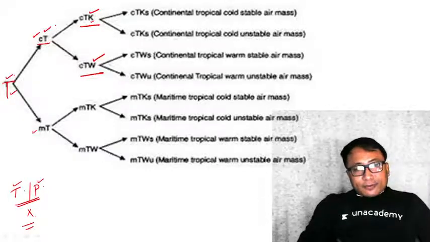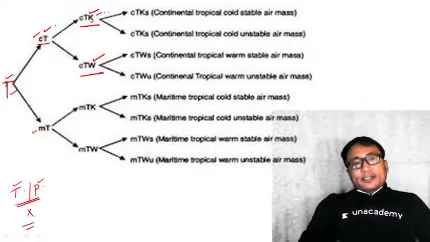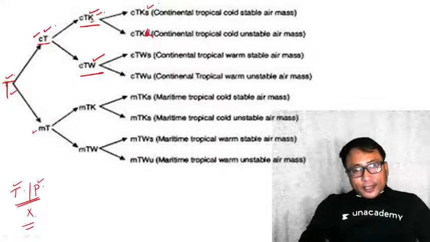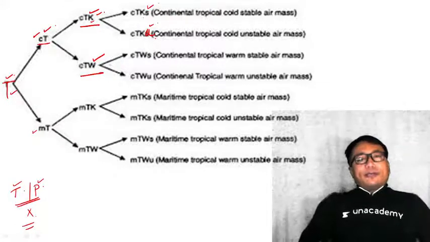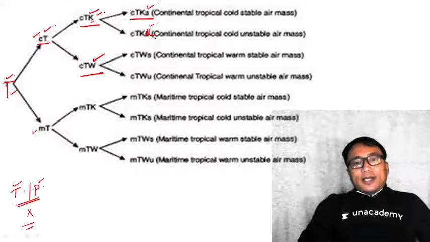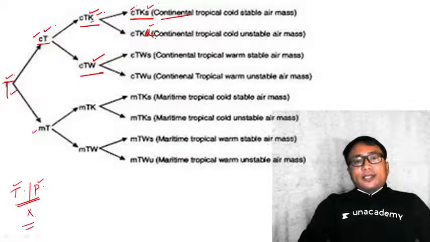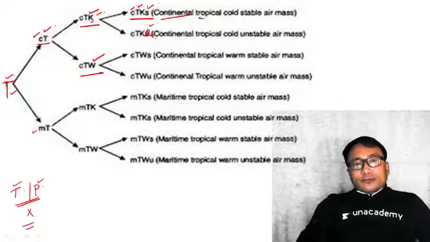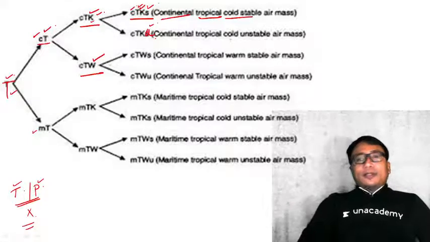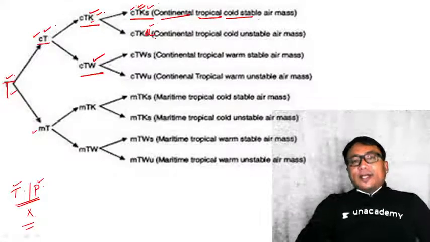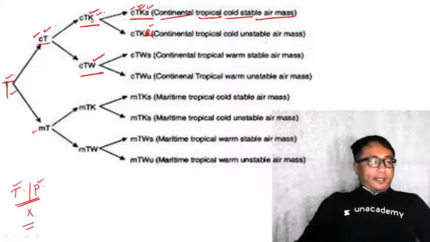Now, I have mechanical modification also. Therefore, this particular CTK air mass can either be stability above, small correction here, it is small u, or it can be instability above. Therefore, you just go and see this air mass. C stands for continental in nature, T stands for tropical in nature, K stands for cold, and S stands for stable air mass.